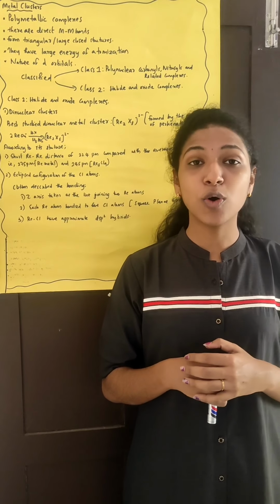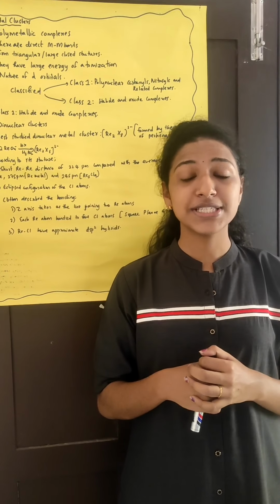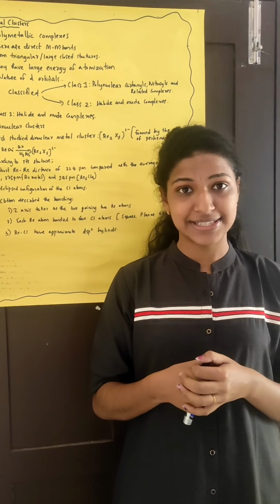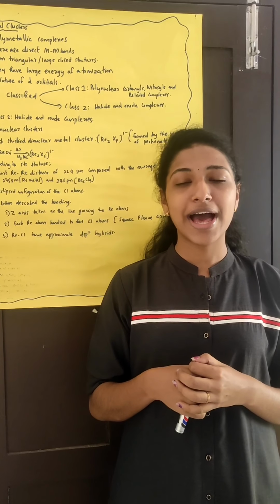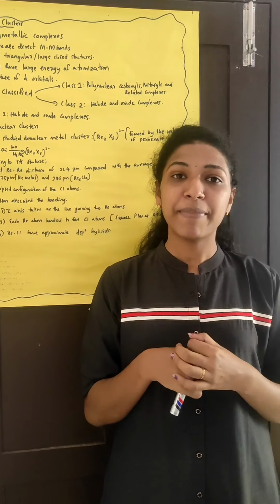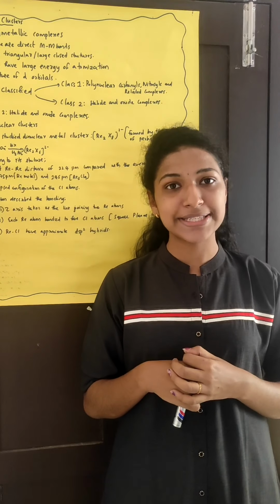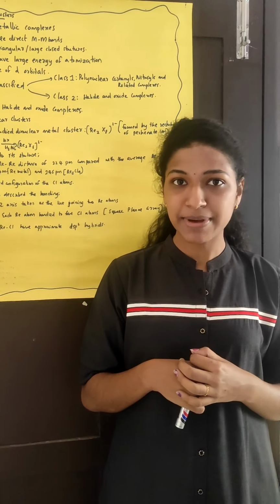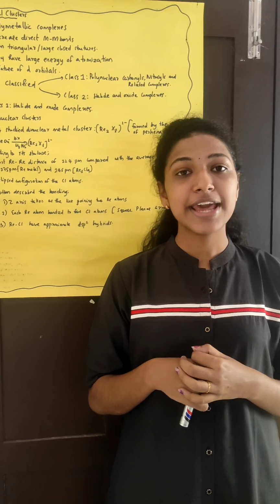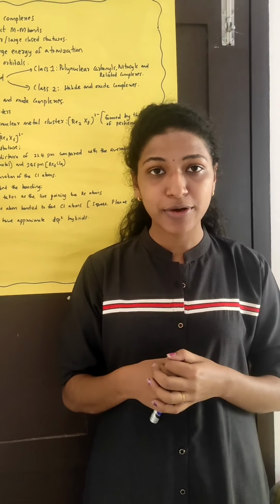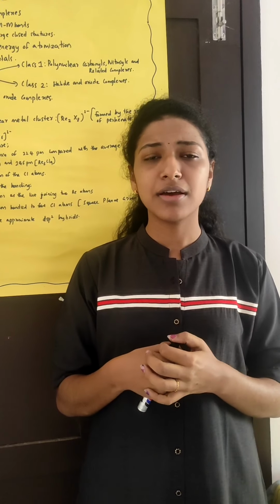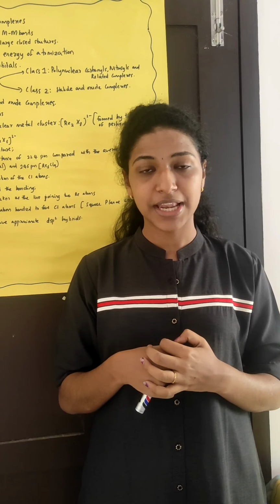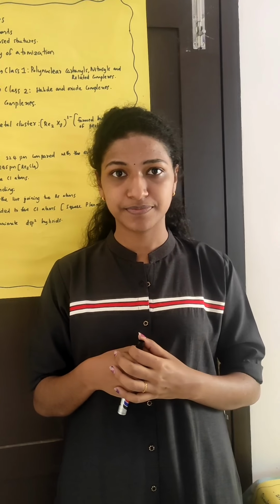Let's summarize all together. First we spoke about metal clusters. As already said, metal clusters are polymetallic complexes with direct metal-metal bonding. They form triangular or other closed structures, large closed structures.